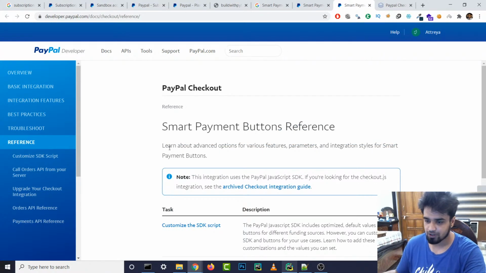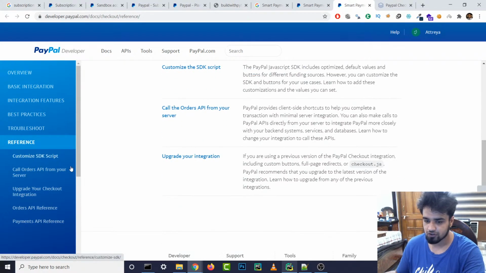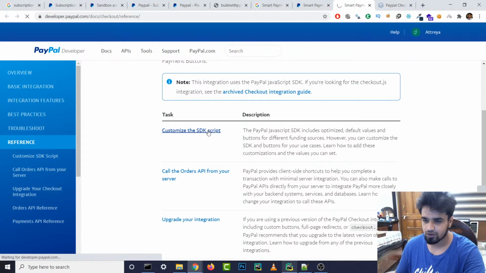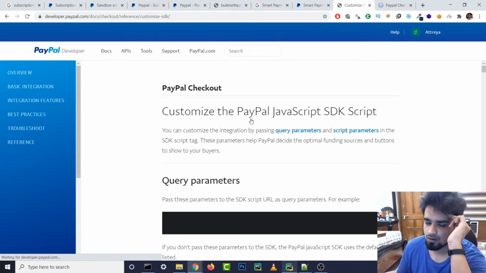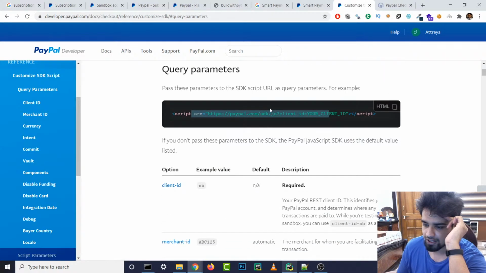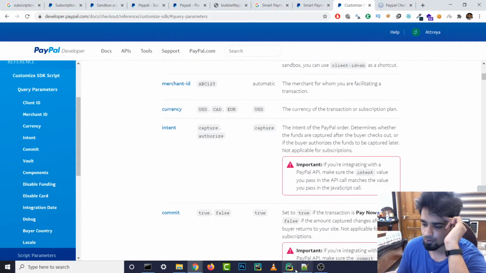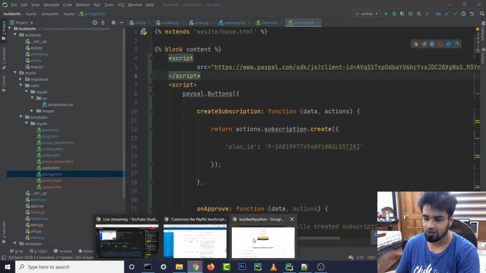So yeah, let's see smart payment buttons reference, learn about the advanced options, customize the SDK script, includes create references. Right, let's check this one, SDK script. You can customize the integration by queries. I mean, this should be importing the SDK anyways, so I don't think that should be a problem. So let's try it out once more. I don't know why this shouldn't be automatically getting it for us, right? So let's save it and try it out again.